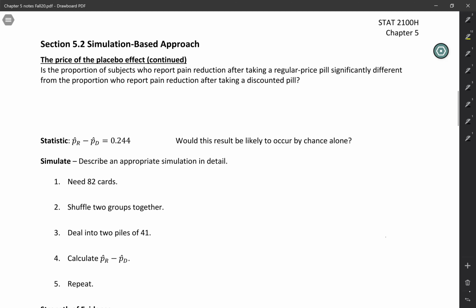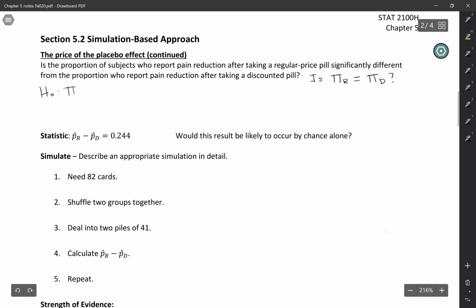So this is going to be phrased in terms of pi because we're thinking about what happens in the long run and we're talking about categorical data. The difference is that now we're comparing two groups. So basically we're asking, is pi for the regular price equal to pi for the discounted price? And we can write it like this. We can think of it in terms of pi for one group equaling pi for another group, but it's also really common to write the hypotheses in terms of a difference. So for example, we could write pi r for the regular minus pi d for the discounted, and then the null hypothesis would be that the difference between them is equal to 0.